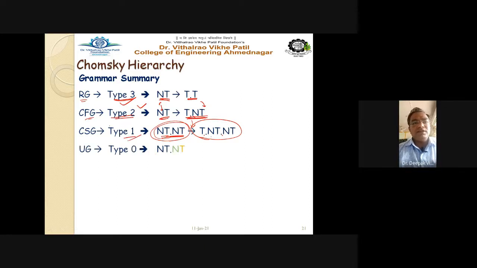And finally, in your unrestricted grammar, UG, the type 0 grammar, you can have NT on the left and T.NT.NT on the right. So any combination of non-terminals on the left-hand side as well as any combination of terminals and non-terminals on the right-hand side is possible in this particular case, right? But in the type 1 case, what is happening is that this beta value must be equal to the alpha value, or it must be greater than the alpha symbol by 1 symbol, right? So this is the way.